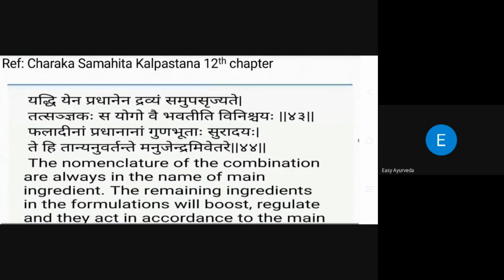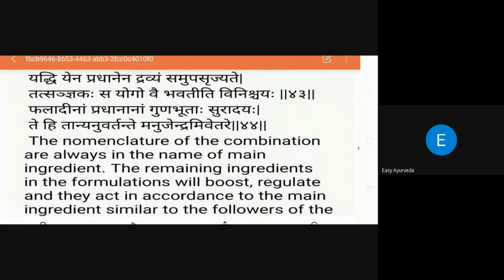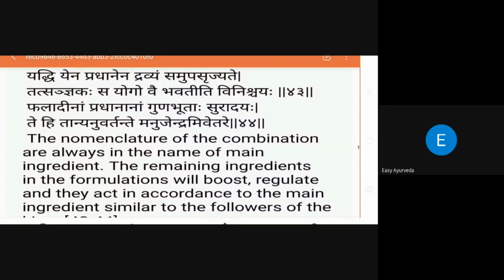He is telling that the Pradhana Dravyam, the nomenclature of the combination, is always in the name of the main ingredient, which means the first and most key ingredient of that formulation. On that basis, you can give the nomenclature, naming the formulation.